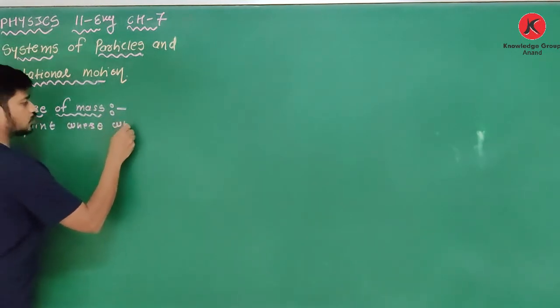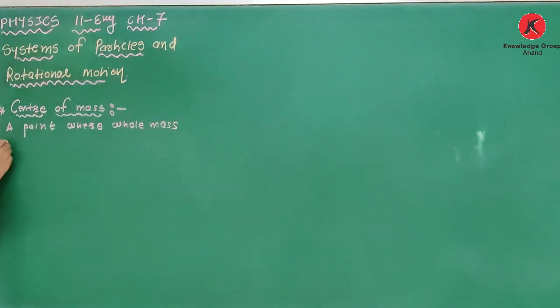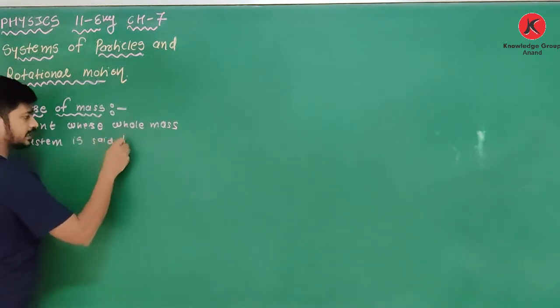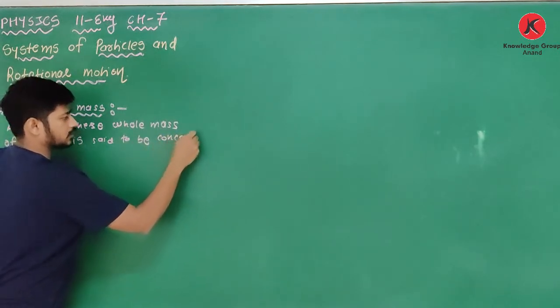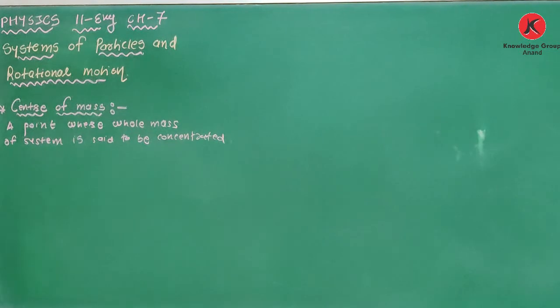It is also called the mass weighted average position of the system.